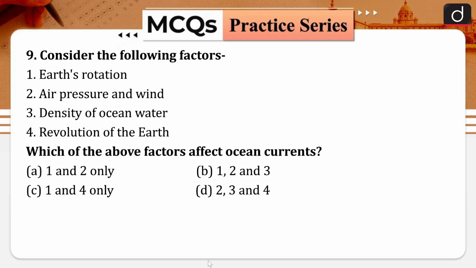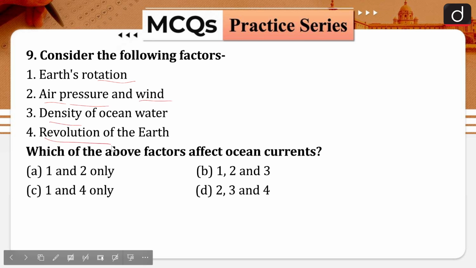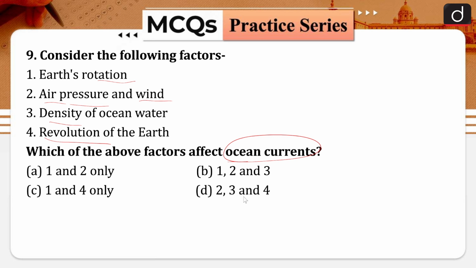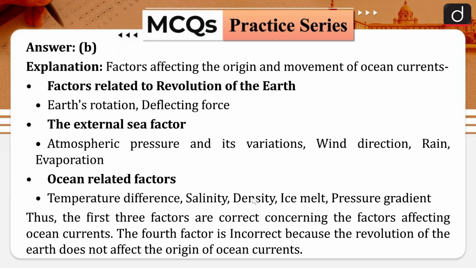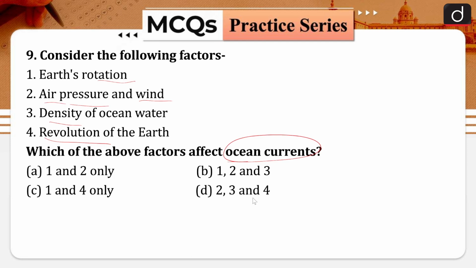Next, consider the following factors: Earth's rotation, air pressure and wind, density of ocean water, revolution of the earth. Which of the above factors affects ocean current? 1 and 2 only, 1, 2 and 3, 1 and 4 only, 2, 3 and 4. Correct answer is option B, that is 1, 2 and 3. So fourth does not affect ocean currents.